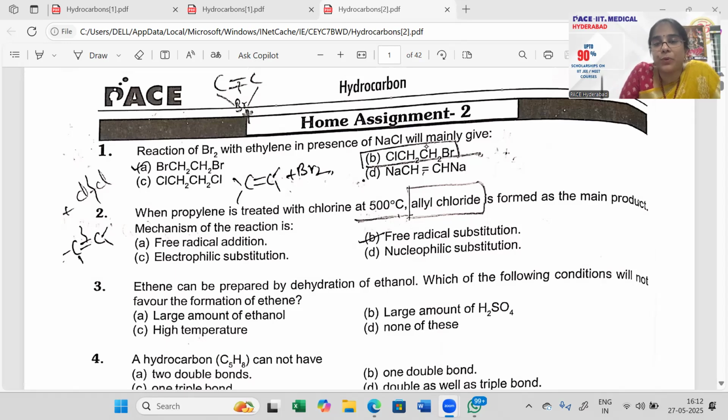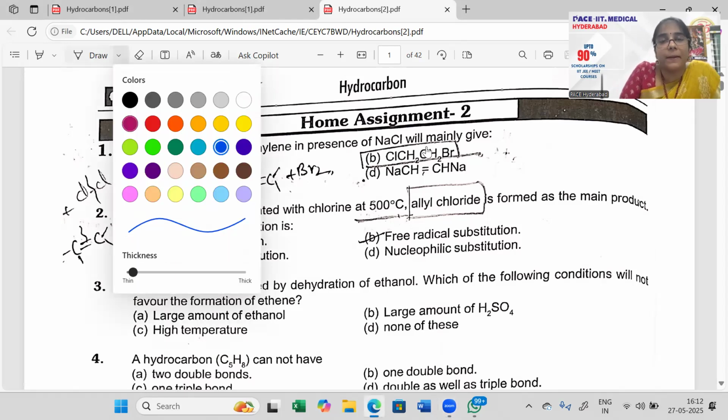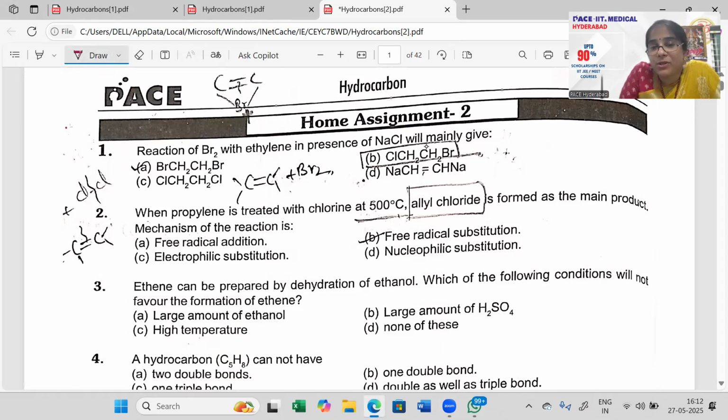So reaction of bromine with ethylene. What happens here? In the presence of NaCl, the bromine-bromine single bond breaks down as homolytic fission, and free radicals are formed. You have a single dot here, a single dot here. One bromine attacks this position, the other bromine attacks this position. So you will be getting BrCH2-CH2Br, option A.